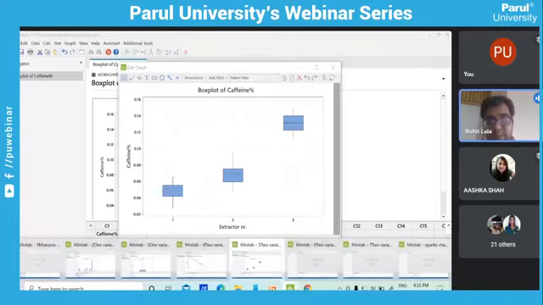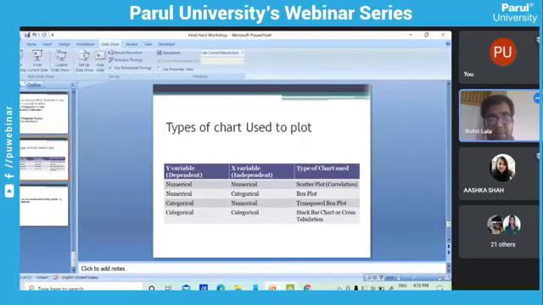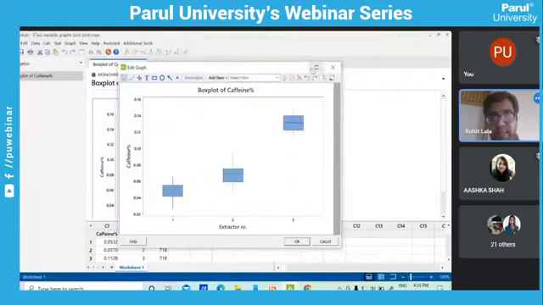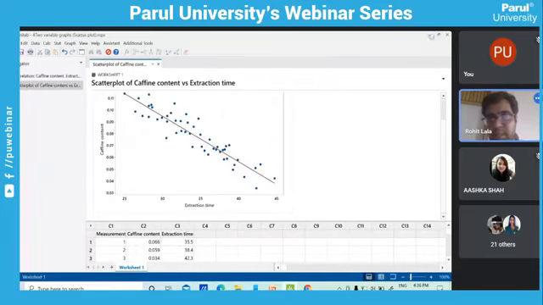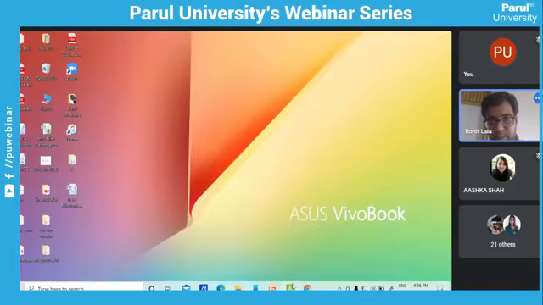Next important thing, the reverse scenario. My y variable, that is the dependent variable, is categorical and x variable is numerical. Then also I have to prepare a box plot. But yes, it would change my dimension. So that's why I need to transpose my box plot. So let's see that kind of data. I am just clicking it down.